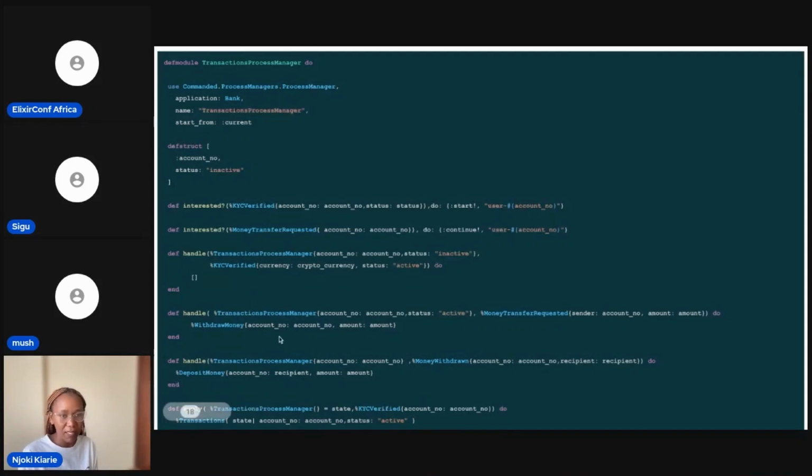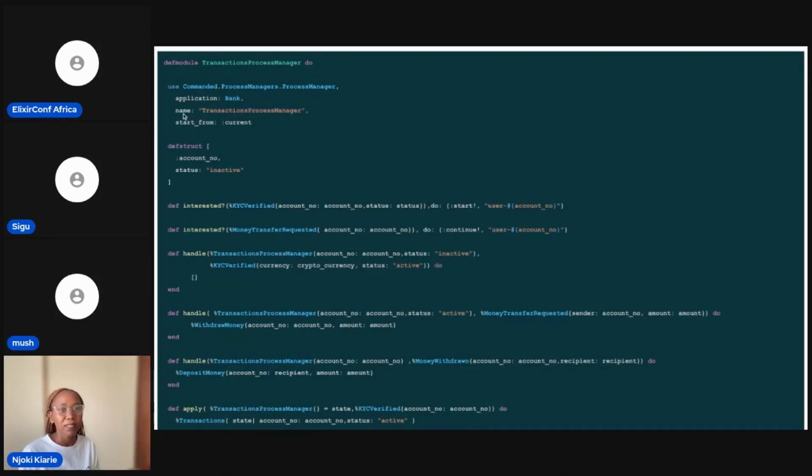And if withdraw money is successful in the aggregate, then we get another event called money withdrawn. The process manager now handles this, and now we can deposit money. Since money was withdrawn, money has to go somewhere. So for deposit money, our account number where we are depositing this money is the recipient. Yes, so this is how a process manager works.